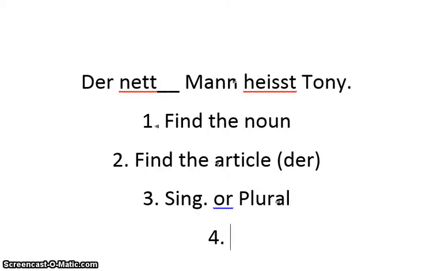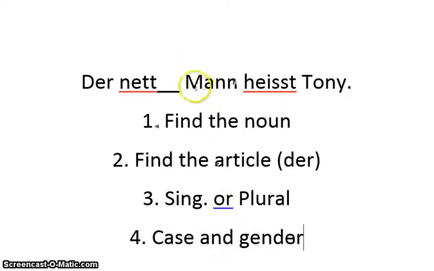And our fourth step is going to be case and gender. Okay? So first things first, we know that Mann is the subject of the sentence. That is the noun that comes after the adjective. So we found our noun. Okay, so now we need to figure out what our article is. So what's our der, die, or das word? In this case, it's going to be der, because it's the nice man. So der is my article here.